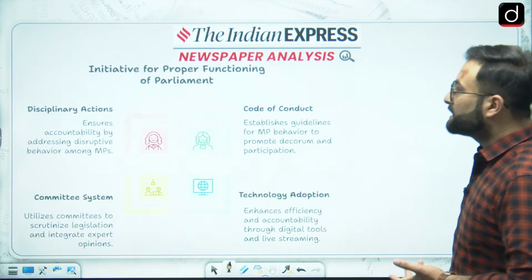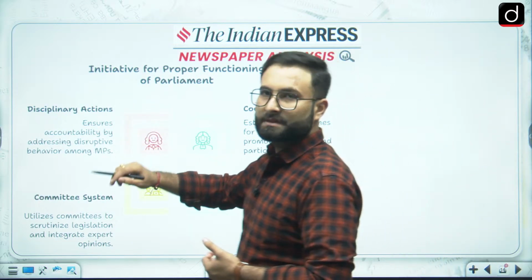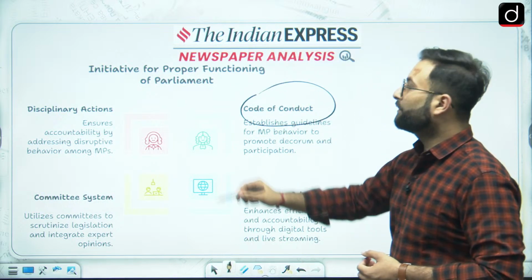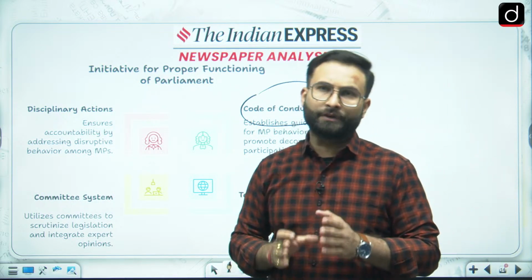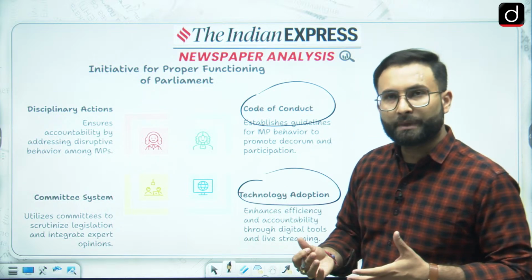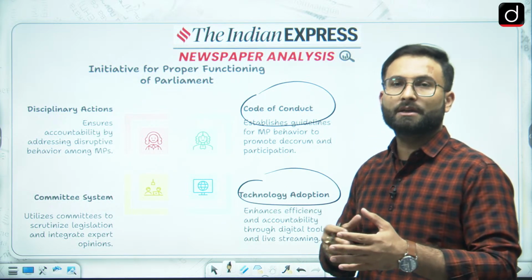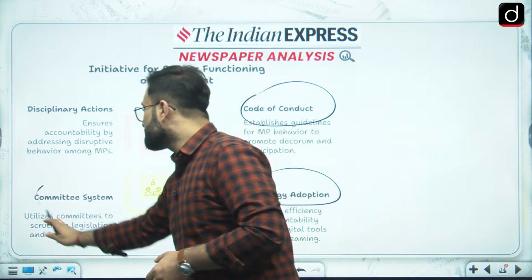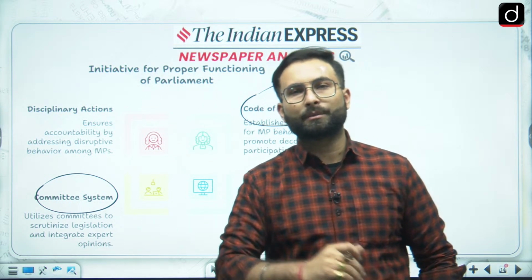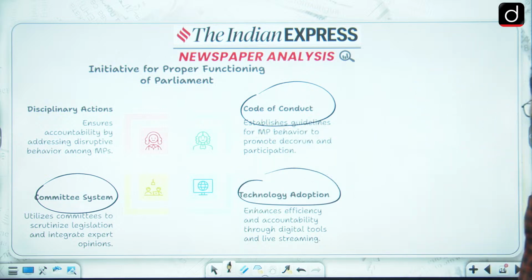So what are the initiatives which can be taken? Disciplinary actions taken by the chair of the house, a code of conduct for the working of the house, and technological adoption, such as live streaming so that MPs can behave and talk sense. Other than that, the committee system: since the time for discussion is less, they will be referring the bills to the committee. So these are some of the initiatives which have been taken.